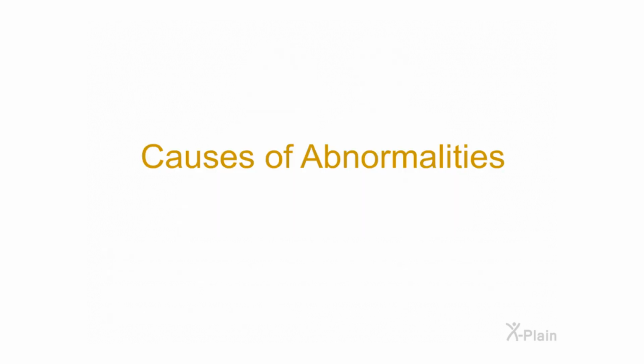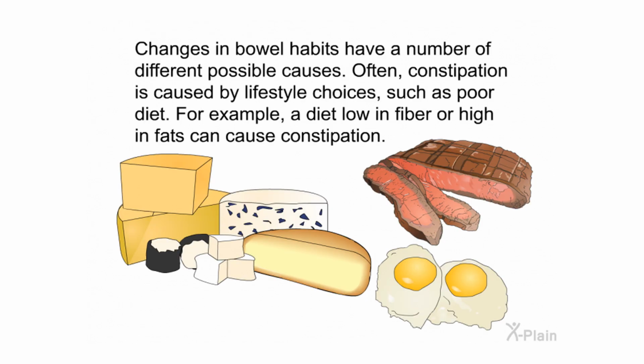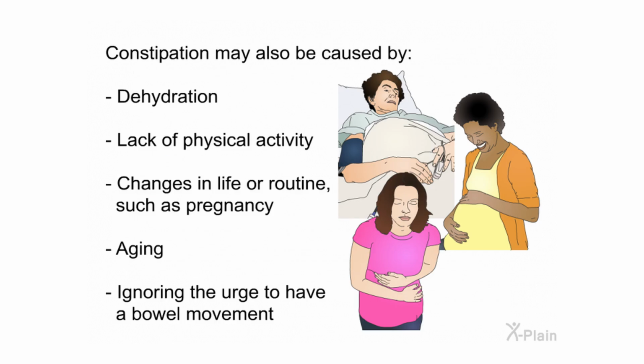Causes of abnormalities. Changes in bowel habits have a number of different possible causes. Often, constipation is caused by lifestyle choices, such as poor diet. For example, a diet low in fiber or high in fats can cause constipation. Constipation may also be caused by dehydration, lack of physical activity, changes in life or routine, such as pregnancy, aging, ignoring the urge to have a bowel movement.